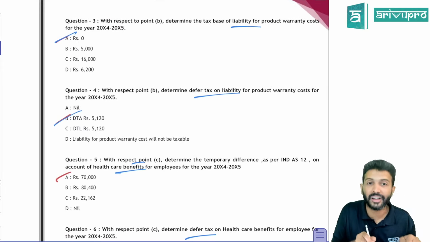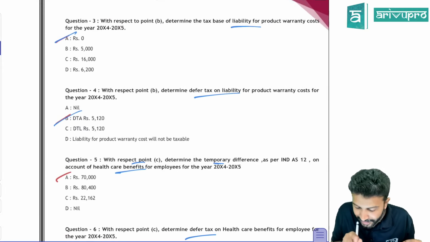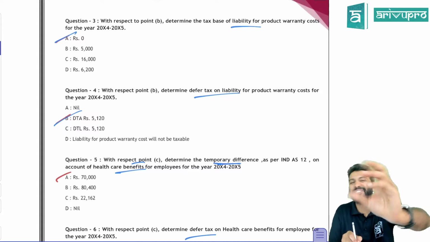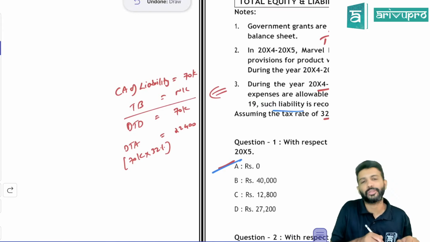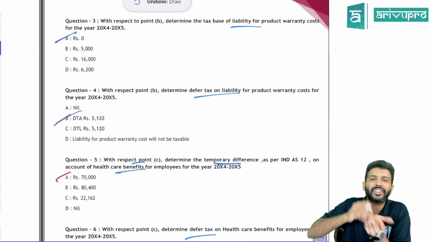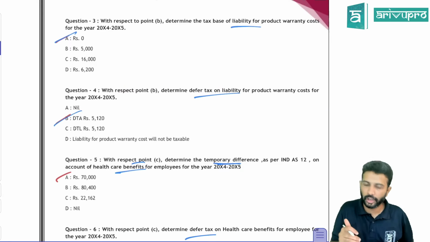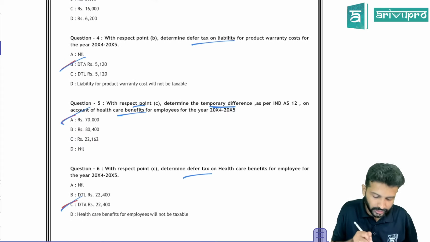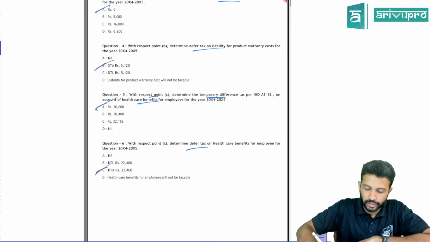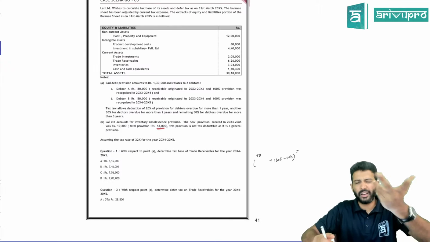Check in question number 5, what did they ask? Determine the temporary difference. They're not asking tax base, they're asking the difference amount. So what is the difference amount here? The difference amount is 70,000. I think they're not asking you to find out whether it is taxable or deductible, they only ask the difference. On that, you have to create a DTA of 22,400 rupees. That's all.